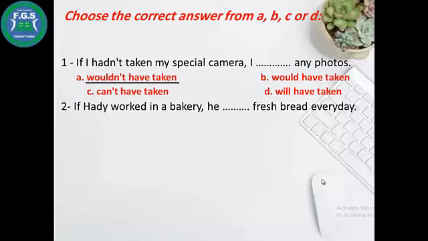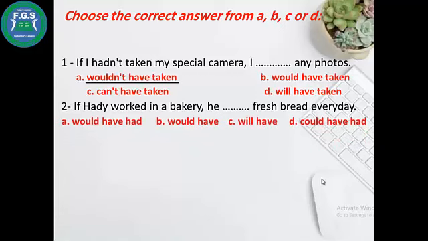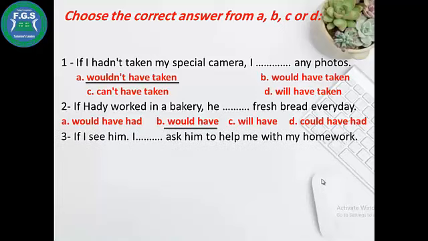Number 2, if Hadi worked in a bakery, he blank fresh bread every day. Would have had, would have, will have, could have had. Would have. If Hadi worked, past simple, so we use would plus the infinitive. Number 3, if I see him, I blank ask him to help me with my homework. I might have, would have, will. If I see is present, so we will use will.